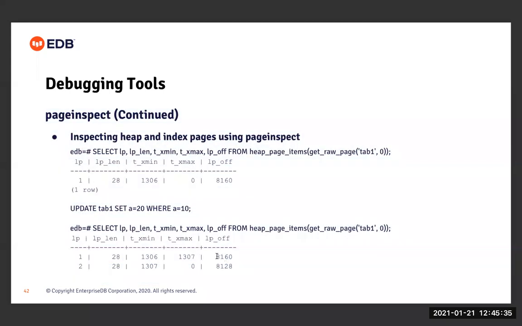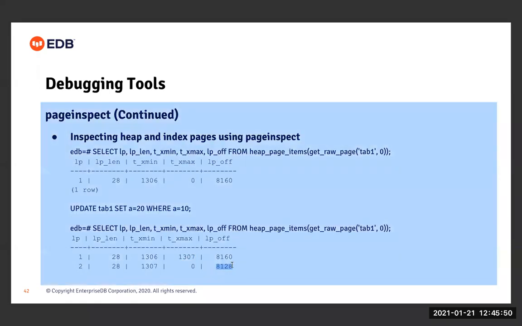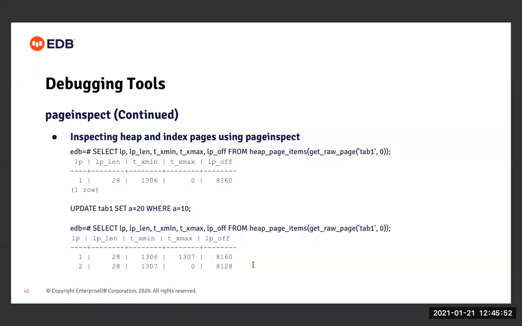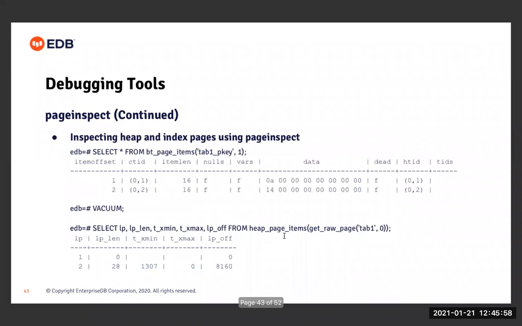The first entry, which points to the first tuple, has an offset of 8160, which is the same as the previous one. There is an xmax value associated with it, which means this tuple has been deleted. And the new tuple, which is at offset 8128, has no xmax associated with it, and it is of the same size, 28 bytes.